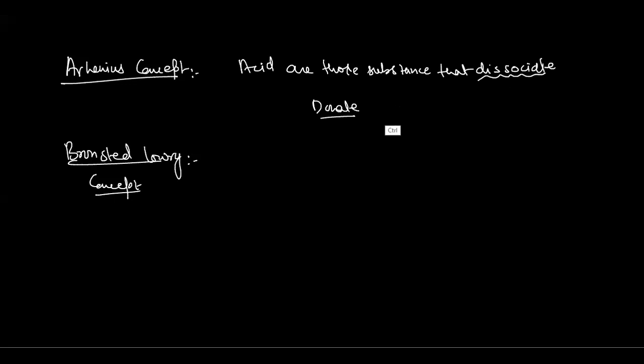The most appropriate word for this explanation is generate. So acids are those substances that generate or dissociate H plus ions in aqueous solution. When we add acid to water, H plus ions are generated, and these H plus ions help in showing the properties of acid.